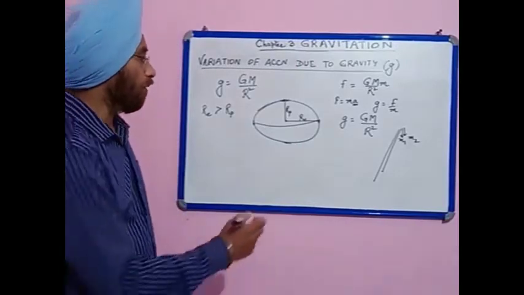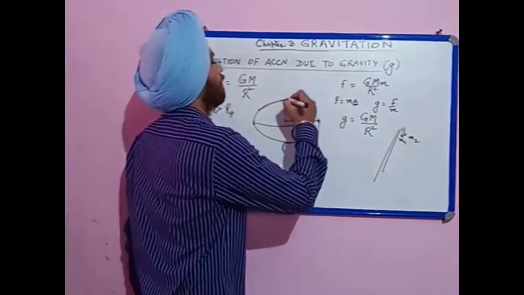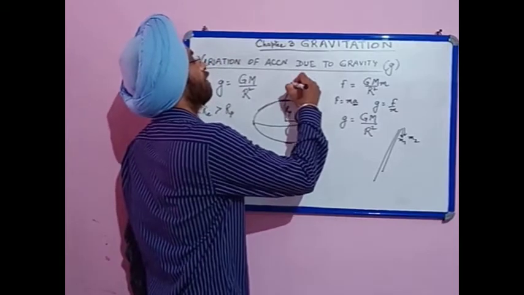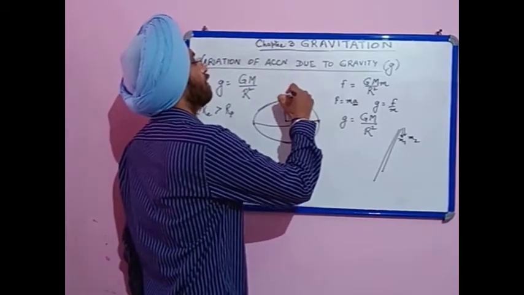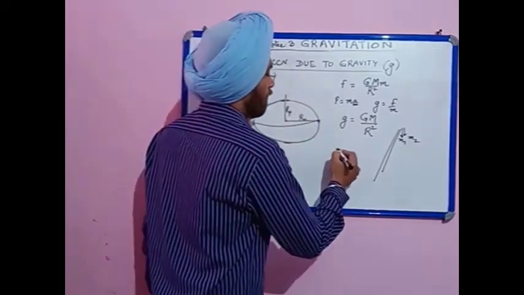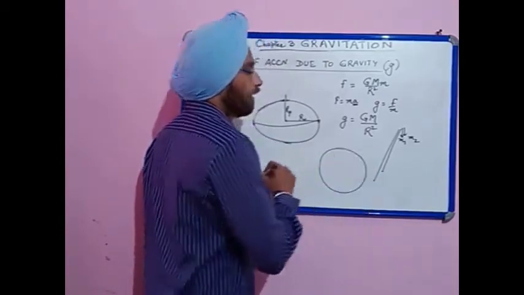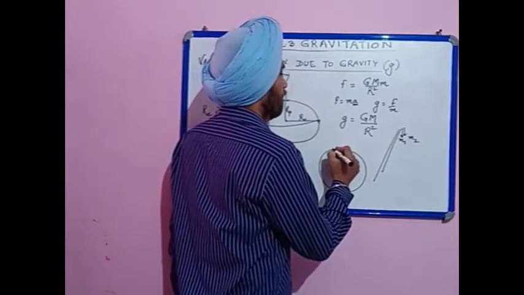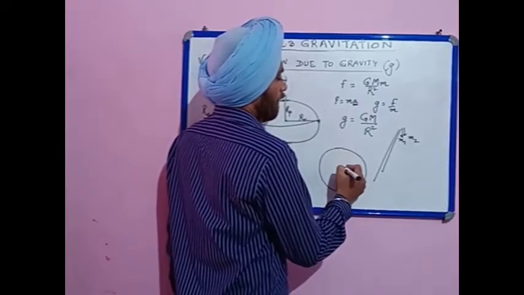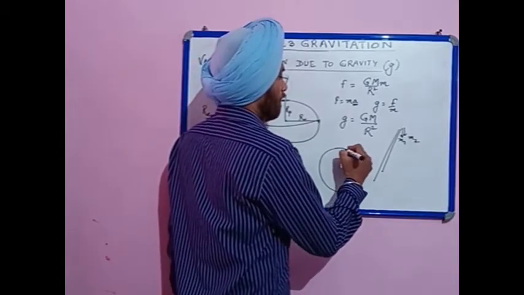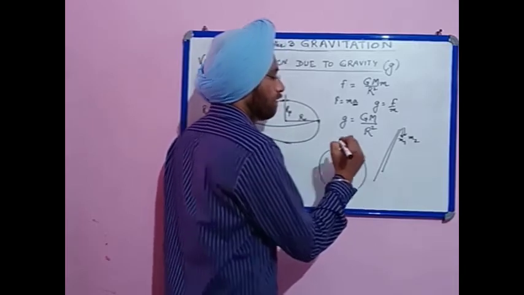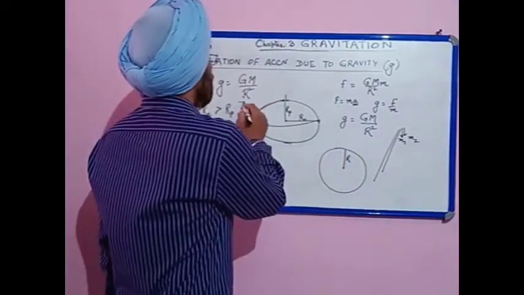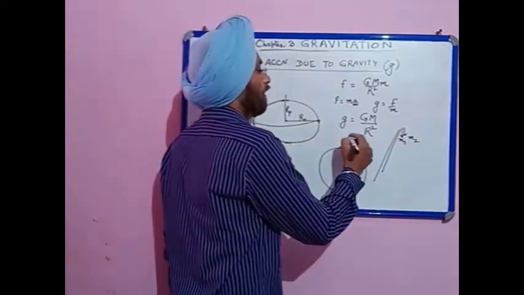So as we go up from the Earth's surface, let us suppose that we consider it as a sphere, that will simplify our problem, and let it be the center, and let the distance be r. Now with this formula, if we are moving ahead,